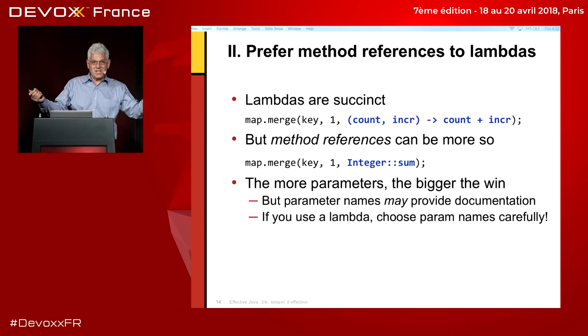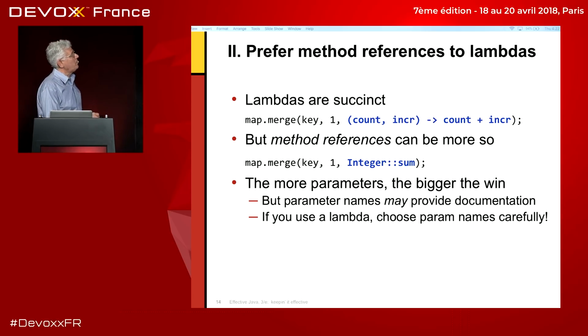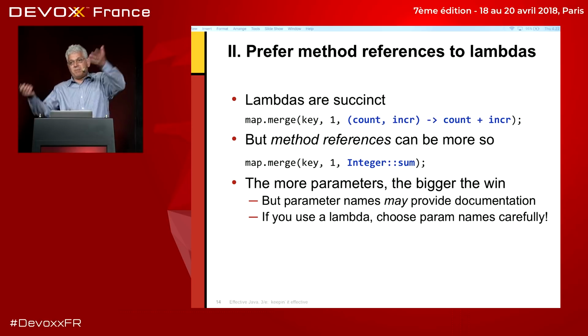If you choose the names carefully for the parameters, they can actually tell you something about what you're doing with them. In this case, they don't really pay for themselves, but it does tell you that the first thing being passed in is the count currently associated with this key. That's the old value associated with the key. And the next one is 1, which is an increment, and it returns the count plus the increment, basically adding 1 to the count.